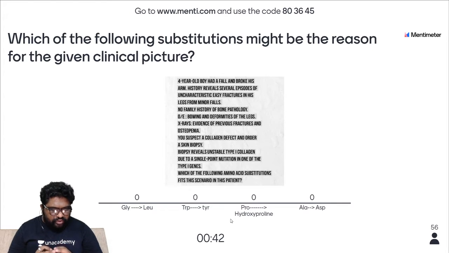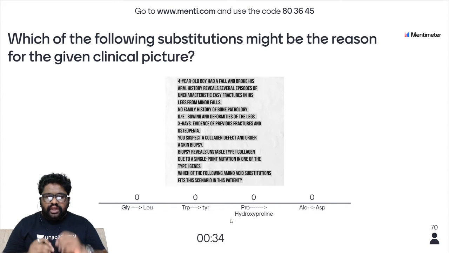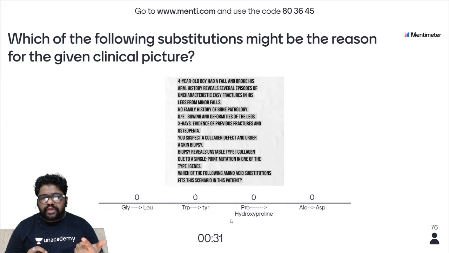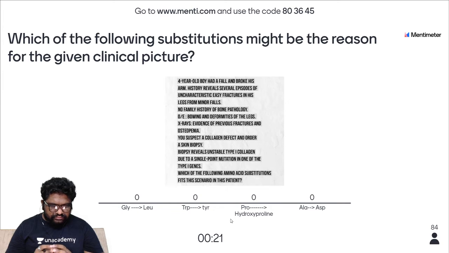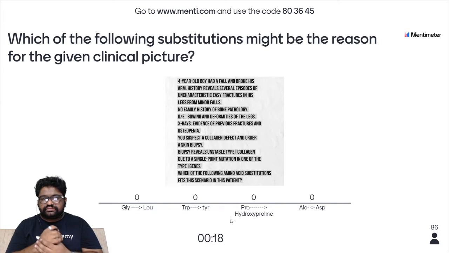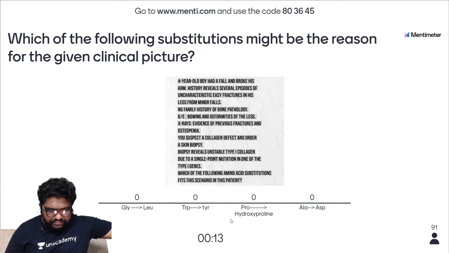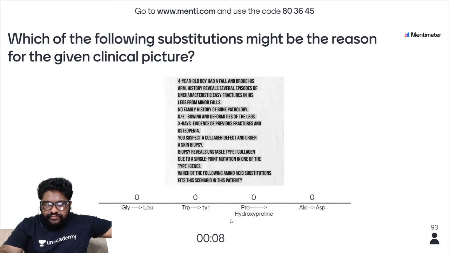I hope you had enough time to read the question. Now you should be in a position to answer quickly. We have four options in front of us. This is a collagen vascular disorder. It might be glycine becoming leucine, tryptophan becoming tyrosine, proline becoming hydroxyproline, or alanine becoming aspartate. We have 25 more seconds. We have received 80 answers. Come on people, you can do it. Yes, come on people, 15 more seconds. We have 5 more seconds.